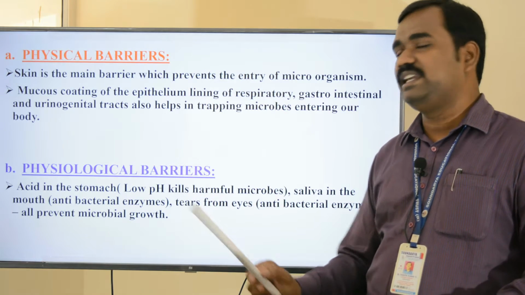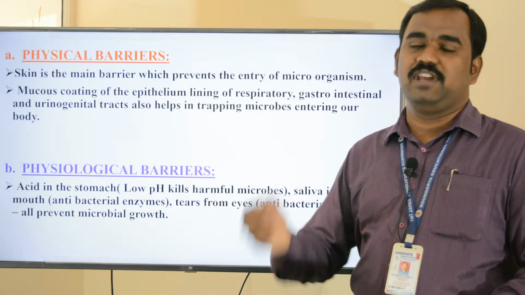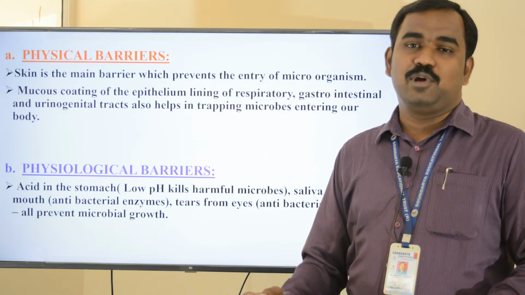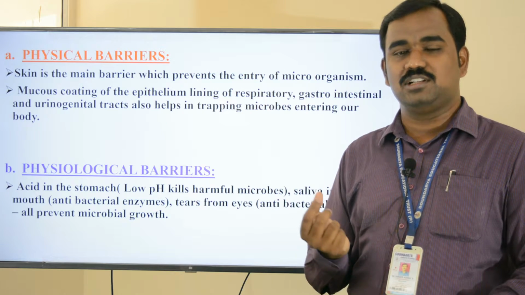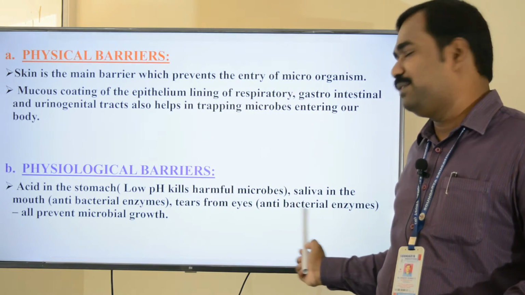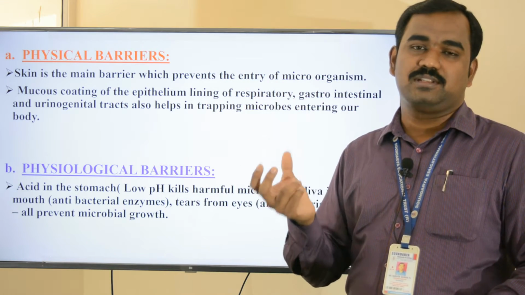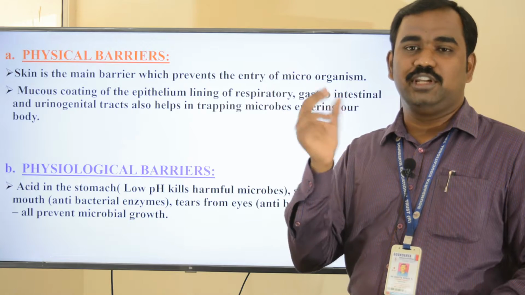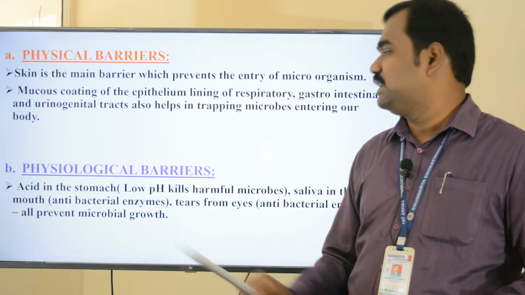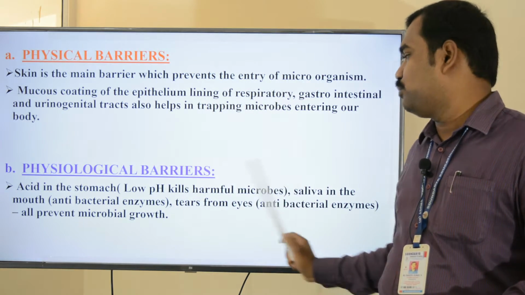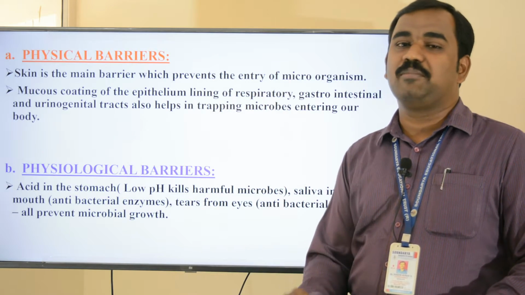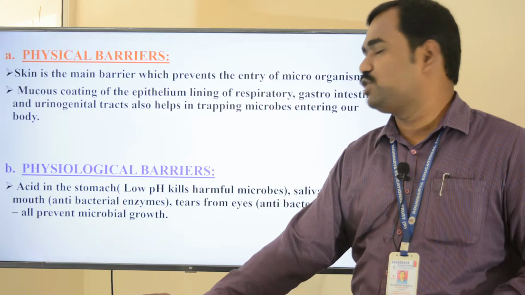The next one is tears from the eyes. For example, if any dust or dirt enters our eyes, the lacrimal gland produces tears. Along with the tears, the dust or dirt is washed out from our eyes. Tears also contain an antibacterial enzyme, so they prevent the entry of microbes into our eyes. So acid in the stomach, saliva in the mouth and tears from the eyes help in preventing microbial growth. This is about physiological barriers.